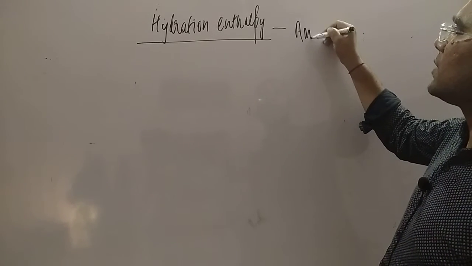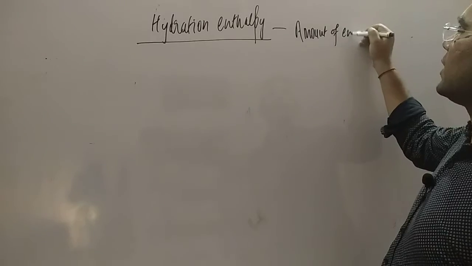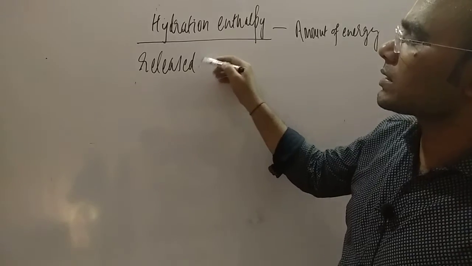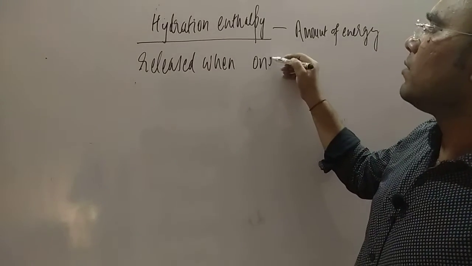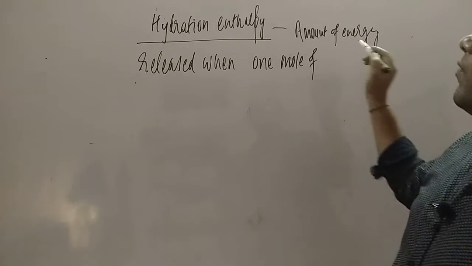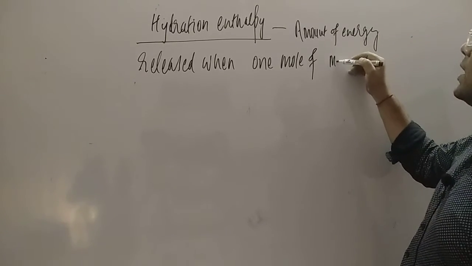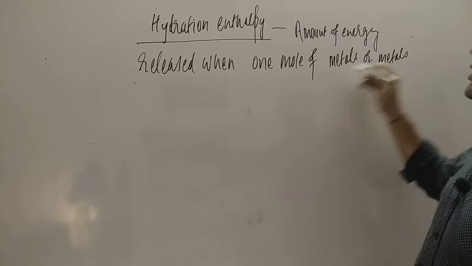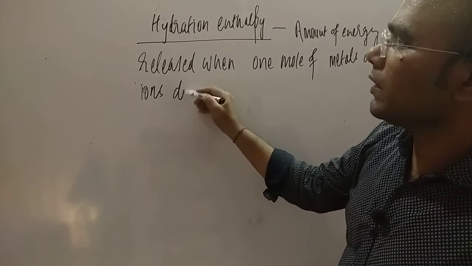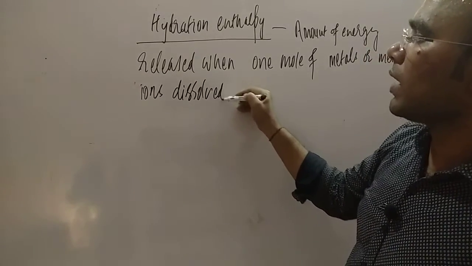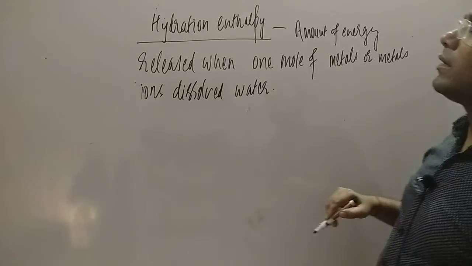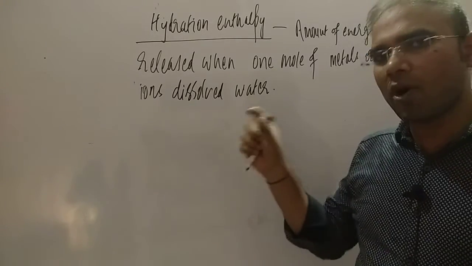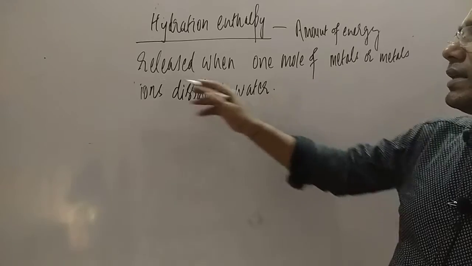So here we are writing the definition also: the amount of energy released when one mole of metal or metal ions dissolve in water. When a metal ion dissolves in water, it forms an ion-dipole interaction, a bond will form. So that is the energy released.